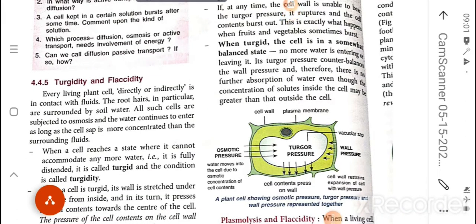So we are discussing the chapter on absorption by roots. Today we will discuss some of the phenomena: turgidity, flaccidity and plasmolysis. Okay, so here we are talking about the plant cell.